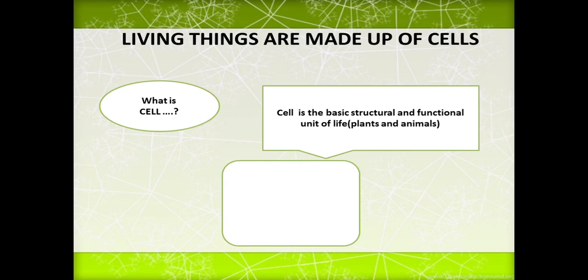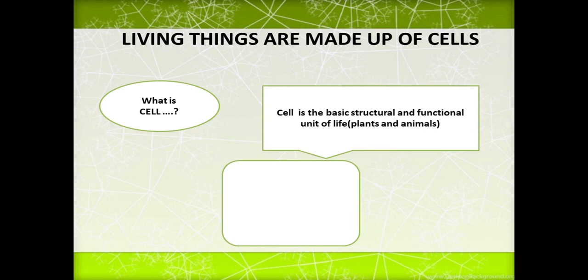Let's take an example like the kidney. What is the shape of the kidney? Its shape is like a rajma bean. Kidney beans, like a rajma. So the cells provide the shape to the kidney. Clear? And what function does it perform? It removes waste from the body and helps to purify the blood.